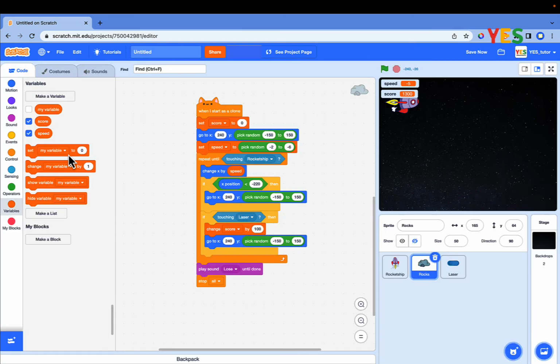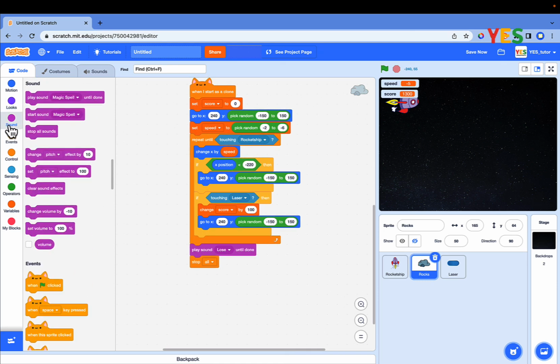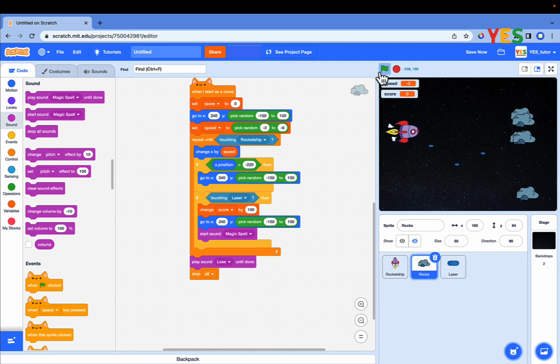Drag and drop the start sound magic block as shown on the screen. Click on the green flag. A sound will play when the score increases.